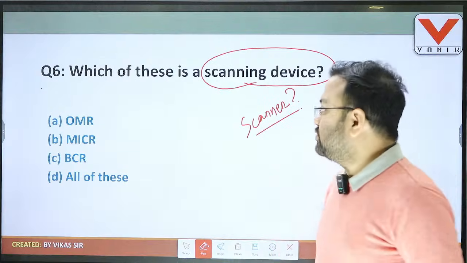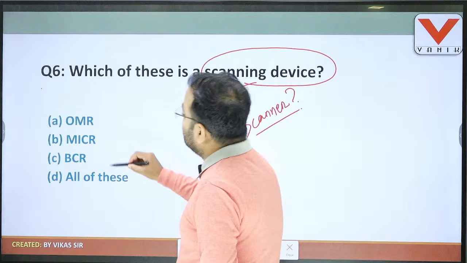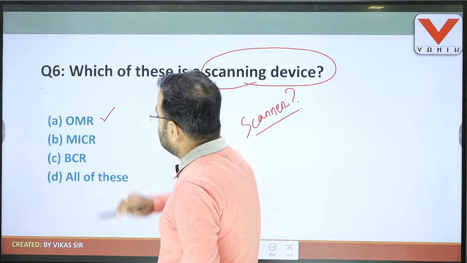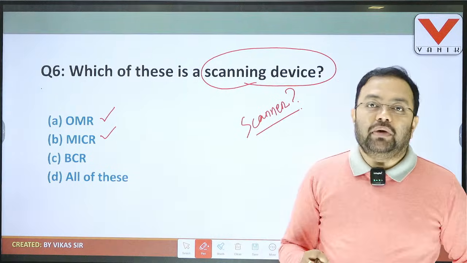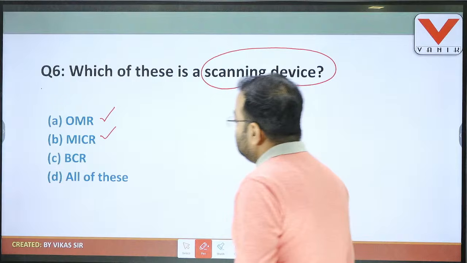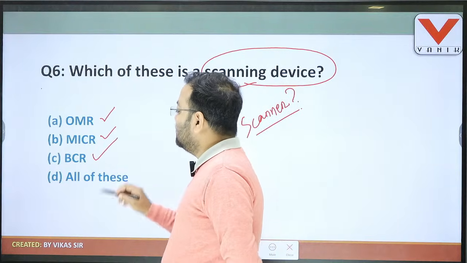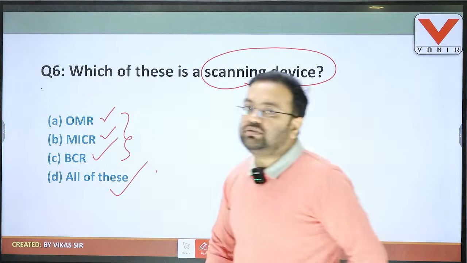Very good. So students, see here, option A, OMR, it stands for optical mark recognition. This is also a scanner. Then second is MICR. MICR stands for magnetic ink character recognition. This is also a scanner. Then BCR, it is a barcode reader. So all these three are scanners. That's why here the answer is all of these above.